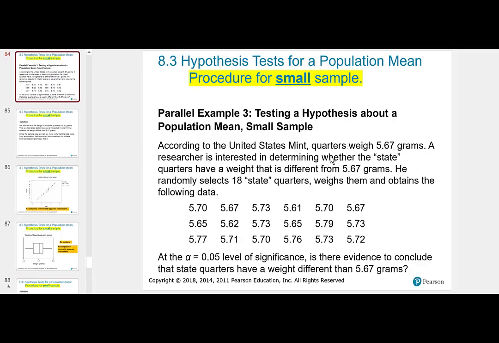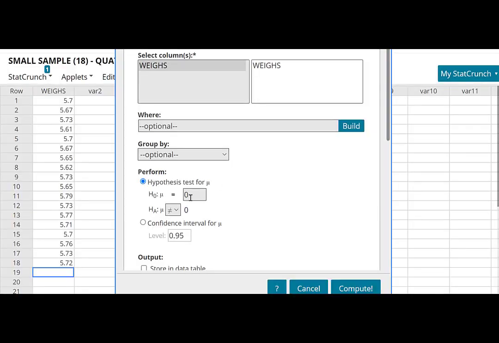The null hypothesis states that the mean weight of the quarter of the United States is 5.67 grams. And the alternative is the contrary. The mean weight is different because we have no clue. Could be bigger or could be smaller. Then here in StatCrunch, we need to enter 5.67 grams.